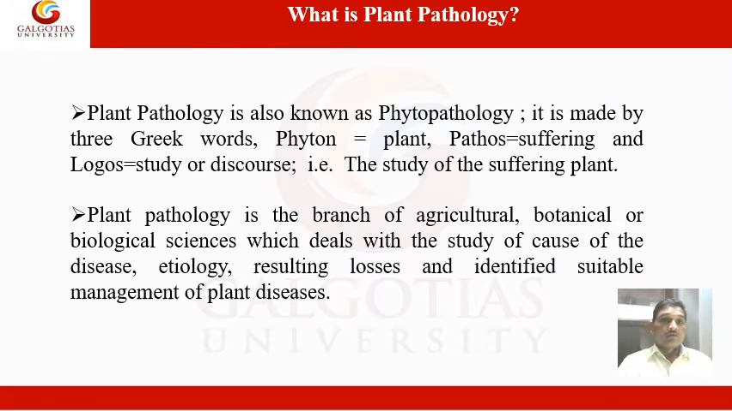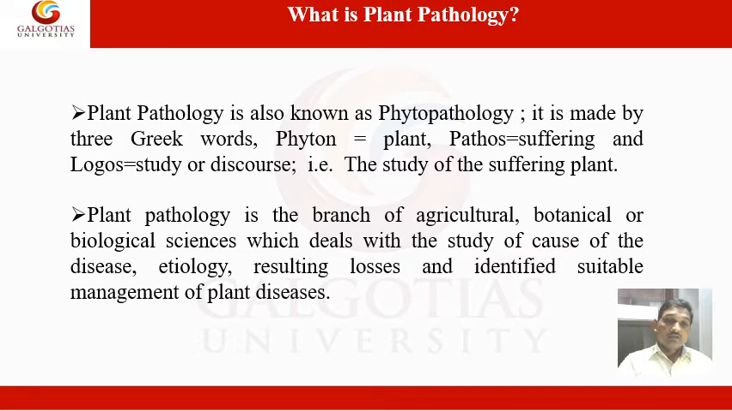Now, what is plant pathology? The question arises, what is plant pathology? You will find here the definition of plant pathology. The synonym of plant pathology is phytopathology. It is made from three Greek words. The first one is phyton. Phyton means plant, pathos means suffering, and logos means study or discourse. That is, the study of suffering plants is known as plant pathology or phytopathology.